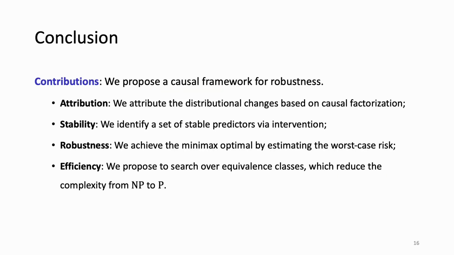To conclude, we propose a causal framework for out-of-distribution generalization. We first attribute the distributional changes to the mutable causal mechanisms. Then, based on this analysis, we identify a set of stable predictors and propose to identify the minimax optimal one among them. Finally, to reduce the computational cost involved, we propose the concept of equivalence classes and show that it can significantly reduce the complexity.